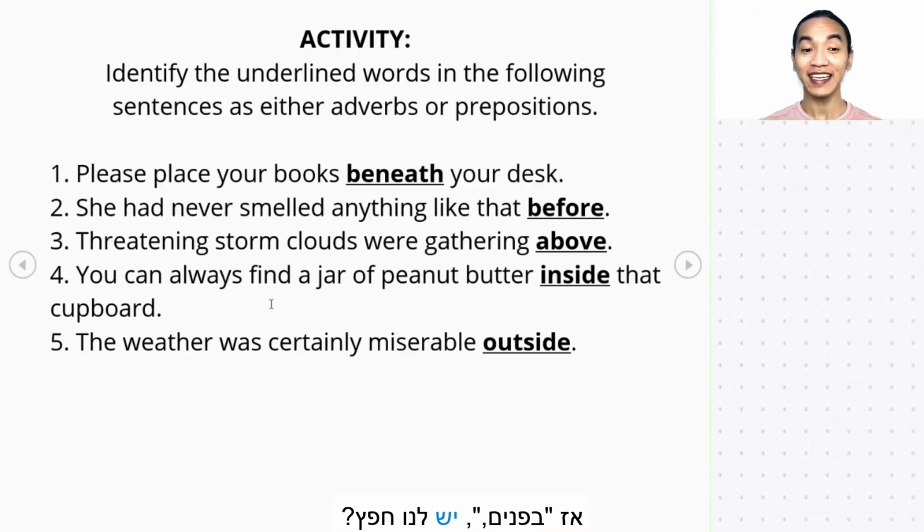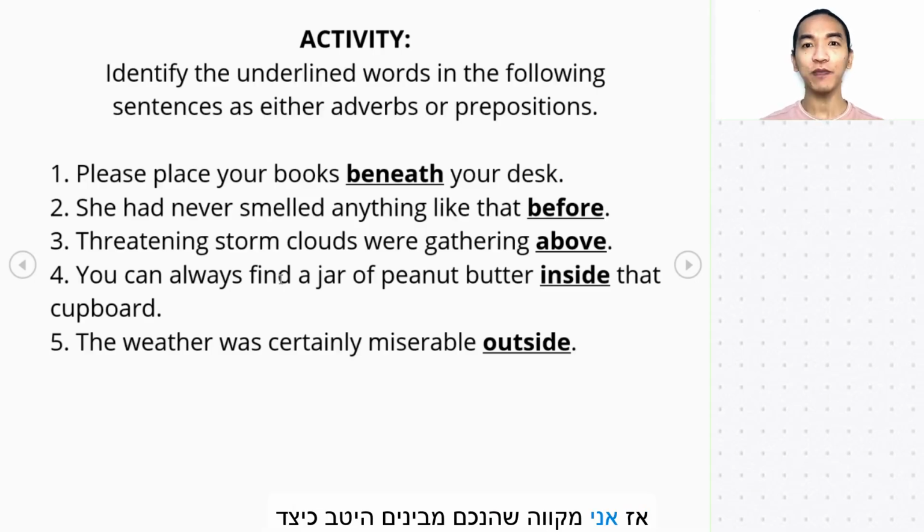So, inside, do we have an object? Yes, that cupboard. So, this is a preposition. And the last one, the weather was certainly miserable outside. So, outside, do we have an object after it? We don't have one. So, it makes the word outside an adverb.